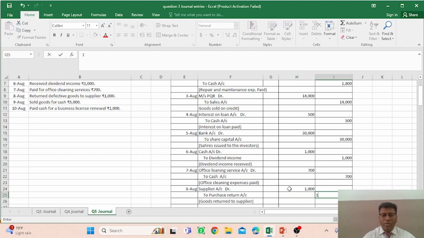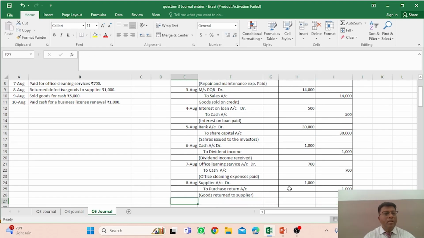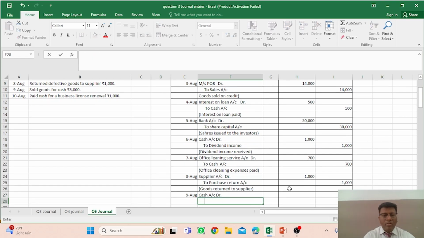So you have to mention rupees 1000 in both the column of debit and credit amount. And on August 9 you see that sold goods for cash, so cash is involved, cash comes in, cash account debit. And because you are selling the goods, so sales. Goods goes outside, so you have not to mention, as I told you earlier, that goods would not be written in your books, only the sales and purchase, these are the terms of the bookkeeping you have to write here.